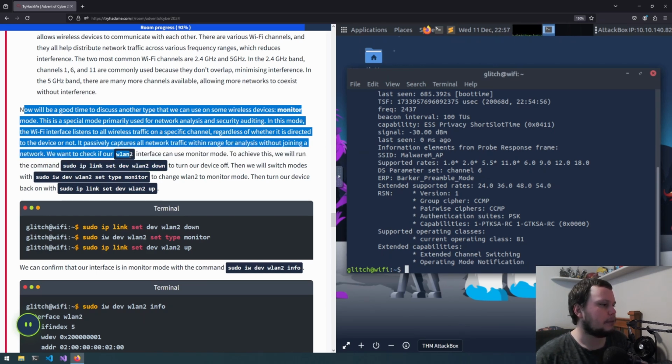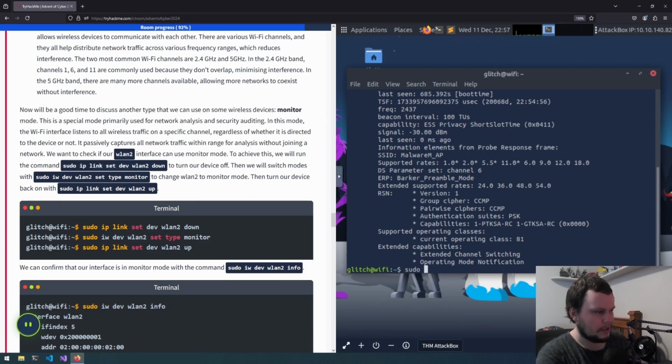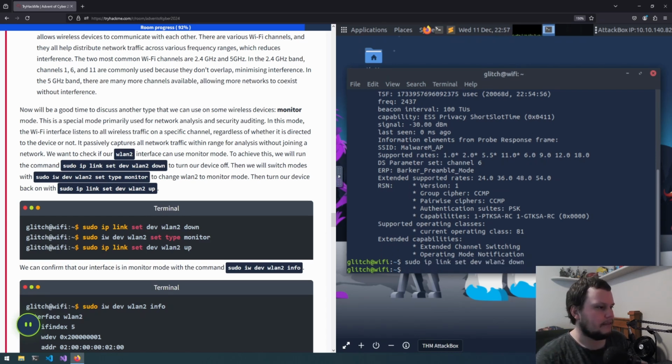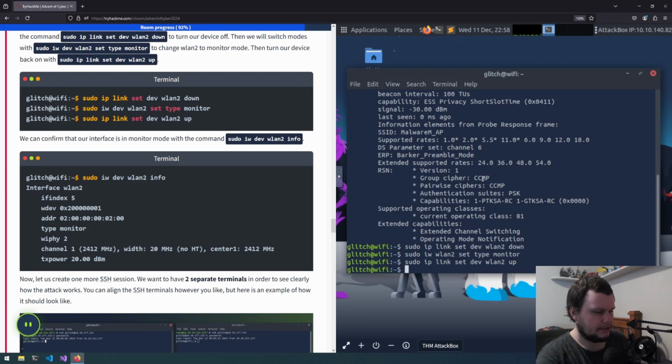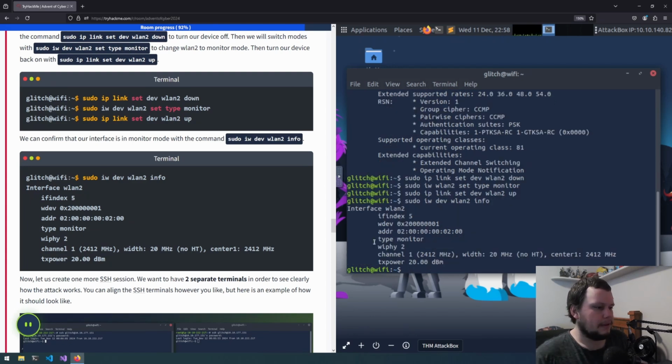We want to check if our WLAN2 interface can use monitor mode. To achieve this, we will run the command sudo ip link set dev WLAN2 down, which will turn off the device. Then we'll switch modes with sudo iw WLAN2 set type monitor, and now we'll do sudo ip link set dev WLAN2 up. So now if we do sudo iw dev WLAN2 info, we can see we're now in monitor mode.